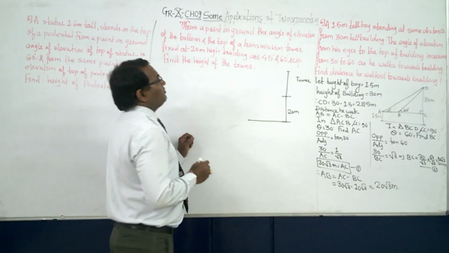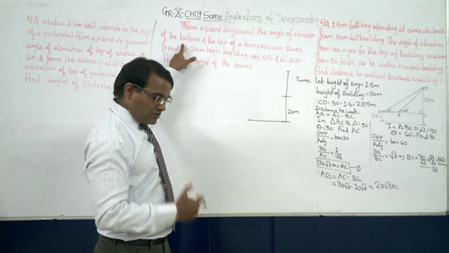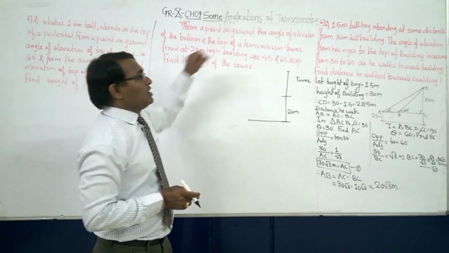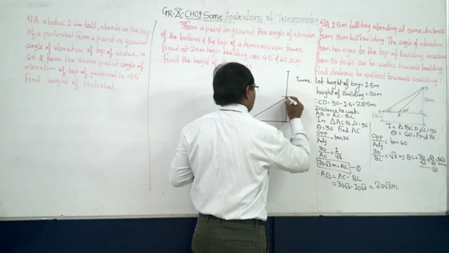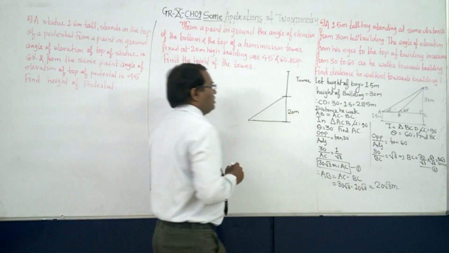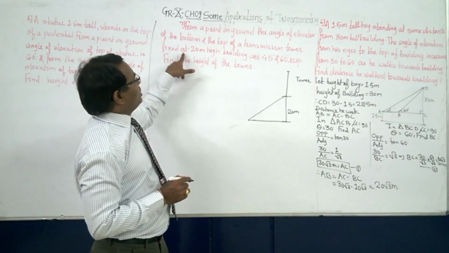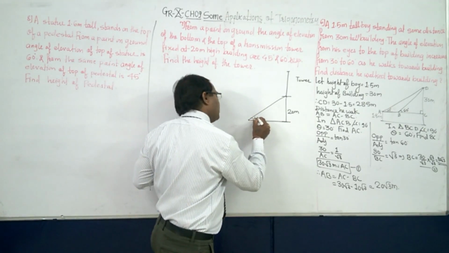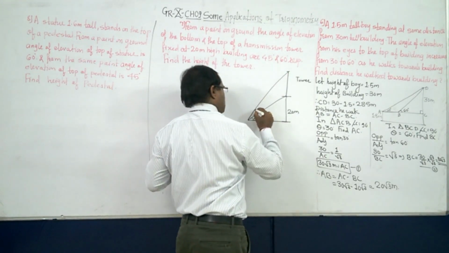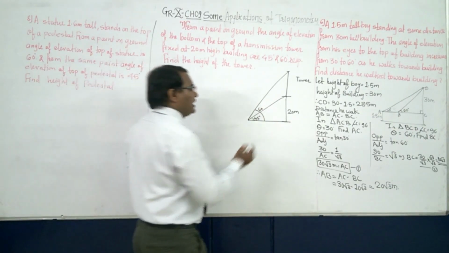Now where is the bottom of the tower? From a point on the ground, the angle of elevation means from the ground you are seeing to the tower. Bottom and the top of the transmission tower. Bottom means this one. Now the angle of elevation of the bottom is equal to 45, so this one is 45. And then the top of the tower is 60 degree. These are the two right angle triangles.